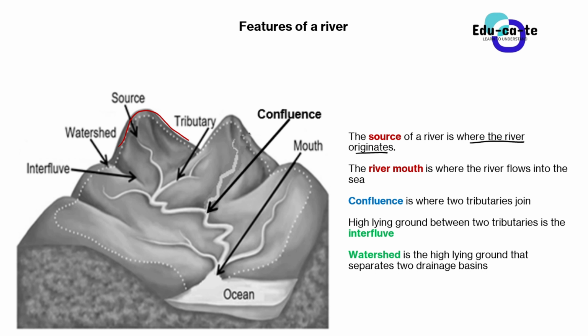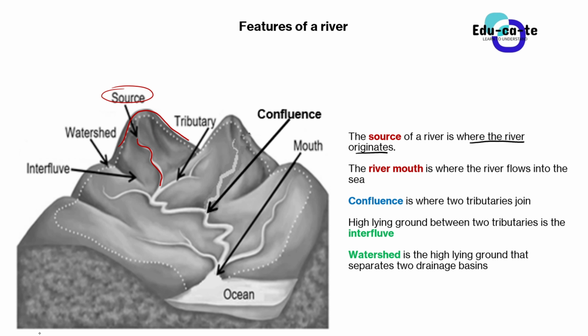So the source is always a high lying area. The source is where the river begins. You can see that here the river starts at this point. This is known as the source of the river.